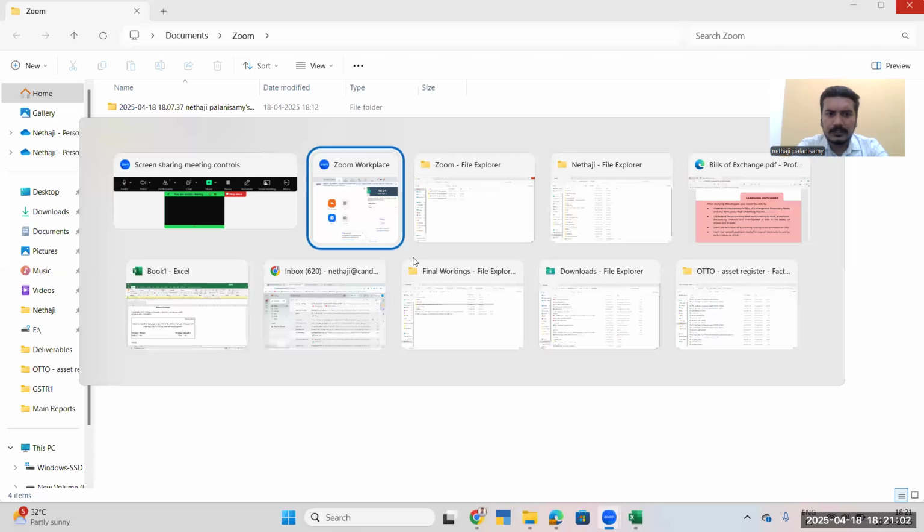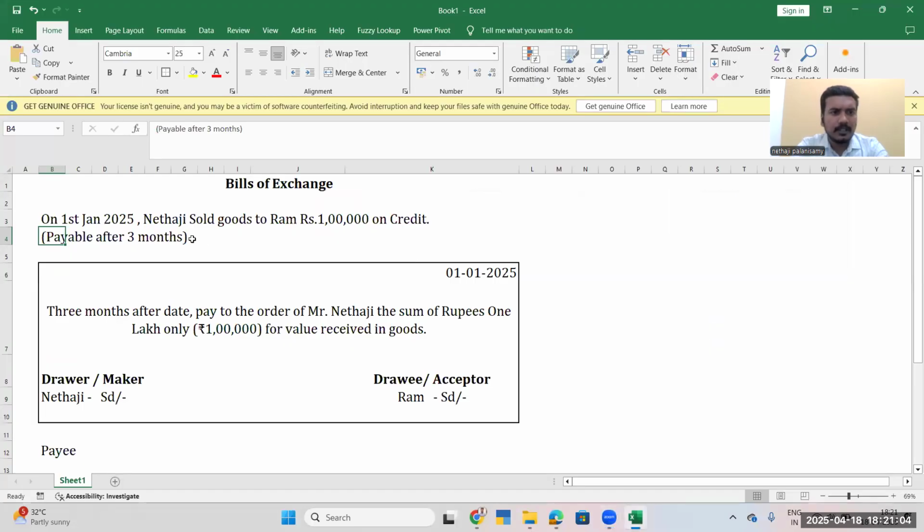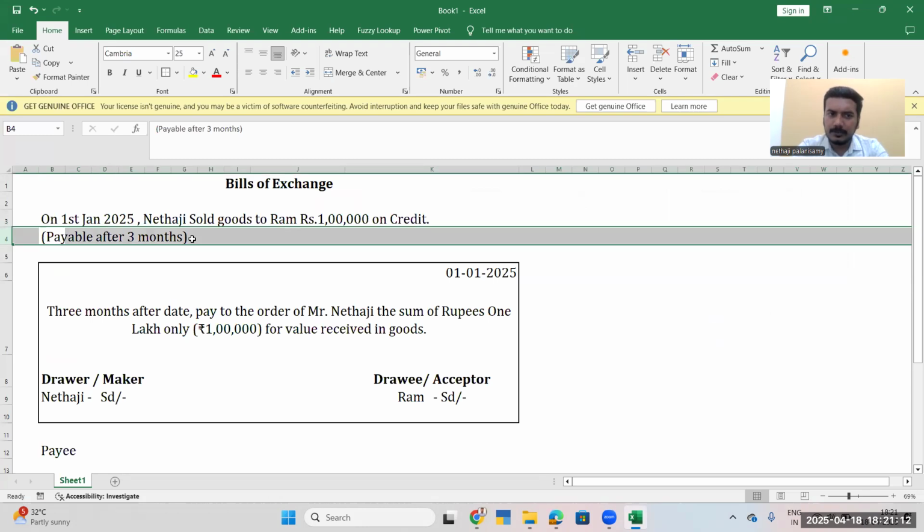Okay. Now we will see an example. Hope my screen is visible. On 1st January 2025, Netaji sold goods to Ram of rupees 1 lakh on credit, which is payable after 3 months.